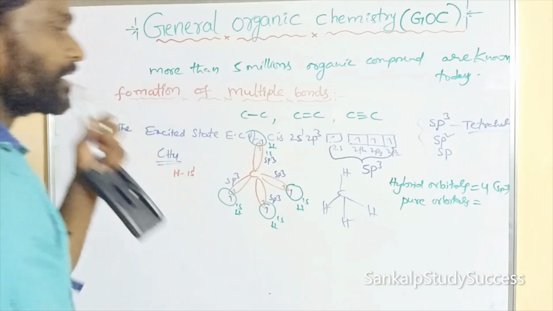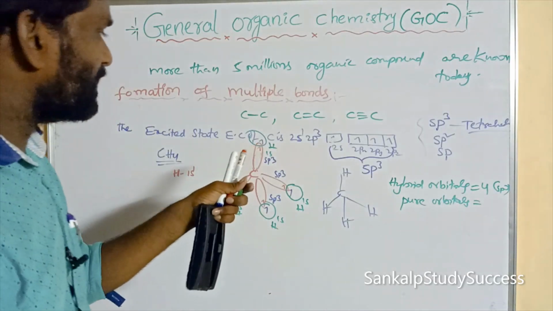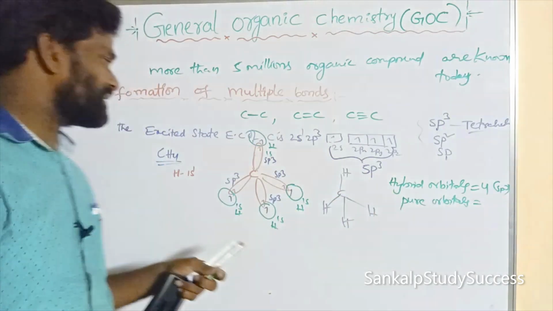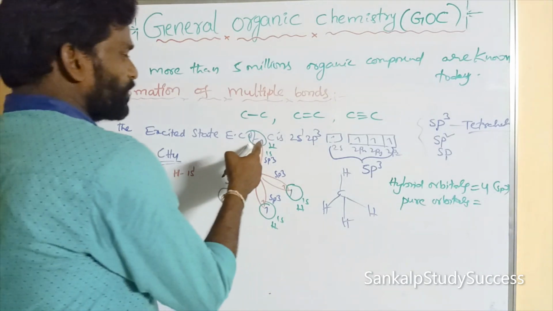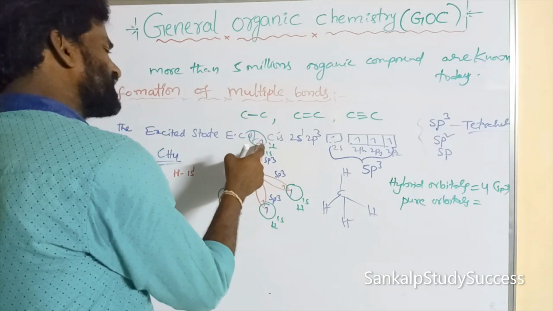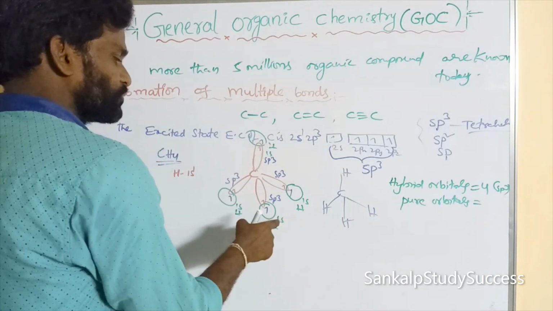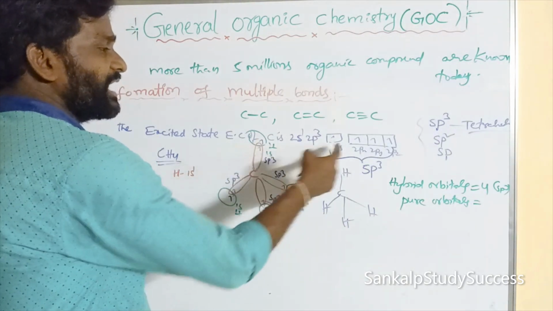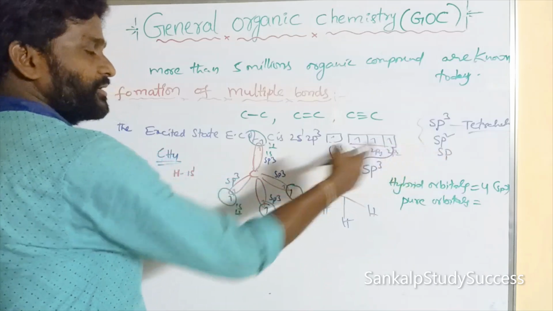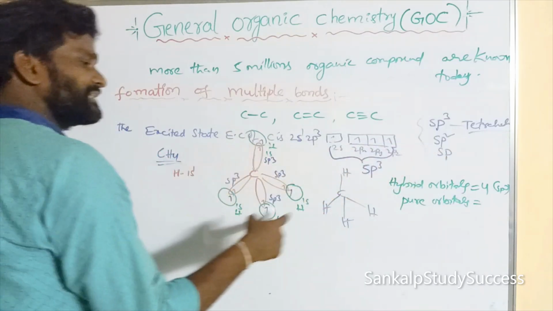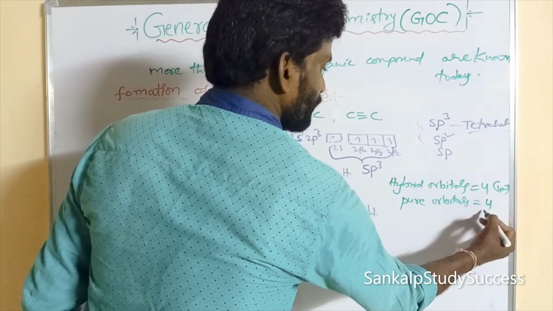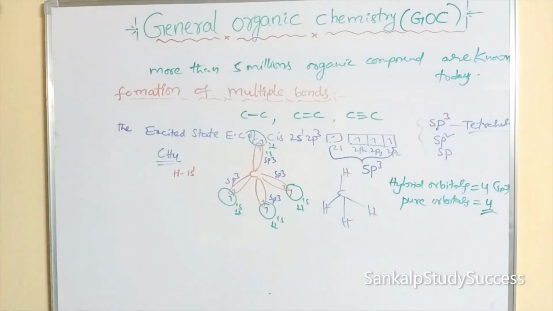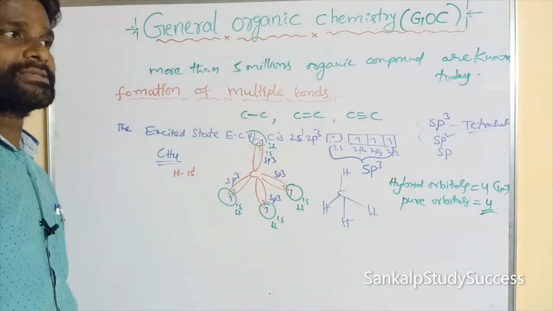Those are said to be pure orbitals. Here the hydrogen orbitals, 1s, 1s, 1s, 1s, cannot be involved in hybridization. How many s orbitals are there? 4. So there are 4 pure orbitals.